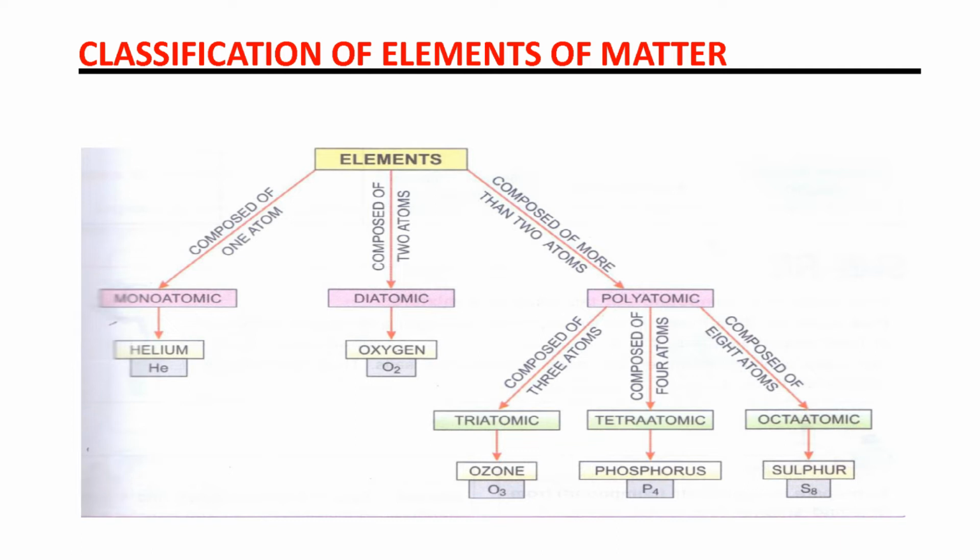And polyatomic is again classified into categories: triatomic, composed of three atoms. The example of triatomic is ozone. We know the formula of ozone is O3. Tetraatomic, composed of four atoms, like phosphorus. The formula of phosphorus is P4, so you can see that there are four atoms of phosphorus in one molecule. Then octaatomic, composed of 8 atoms: sulfur, S8. So this is the classification of elements.